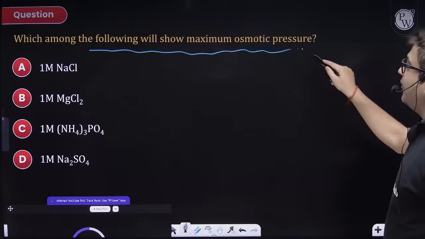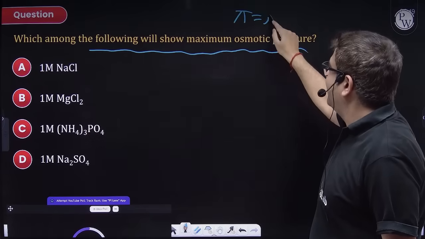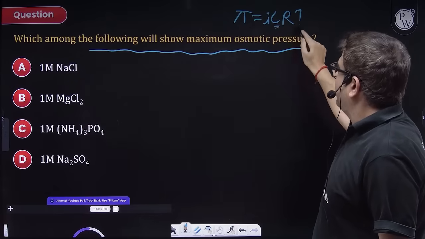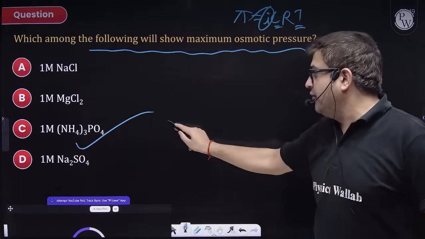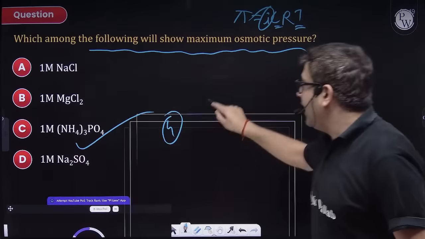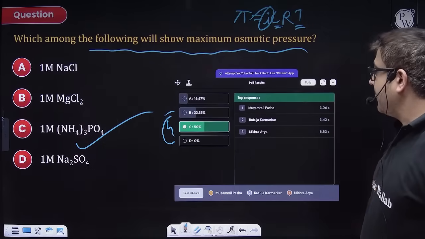Among the following, osmotic pressure π is iCRT. Concentration is the same, temperature is the same. So the Van 't Hoff factor, the number of ions, is obviously giving you 4 ions, so we'll be having the highest osmotic pressure. So the answer is C, 50%.